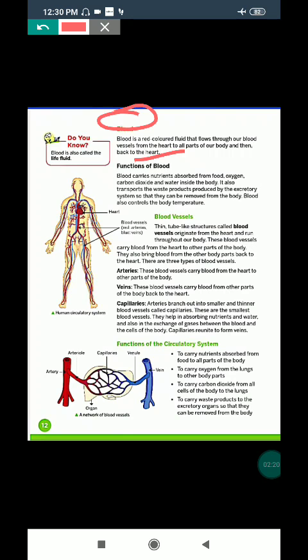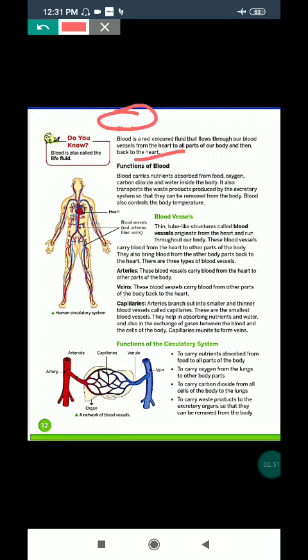So what does this blood do in our body? The function of the blood. Blood carries nutrients absorbed from food, oxygen, carbon dioxide and waste water inside the body. It also transports the waste products produced by the excretory system so that they can be removed from the body. Blood also controls the body temperature. So our body's temperature is controlled by this blood only.